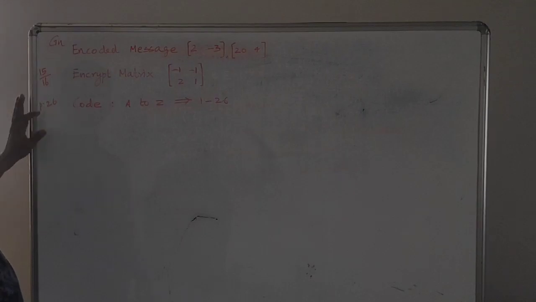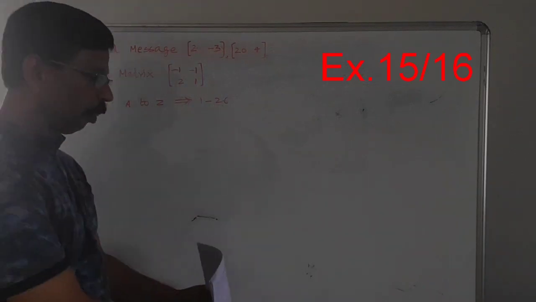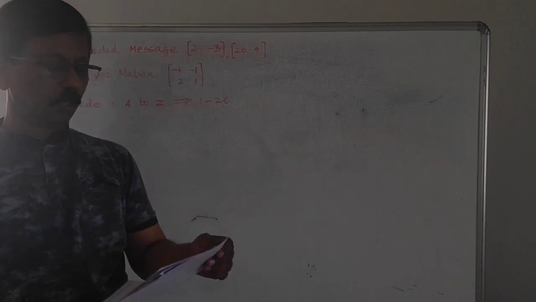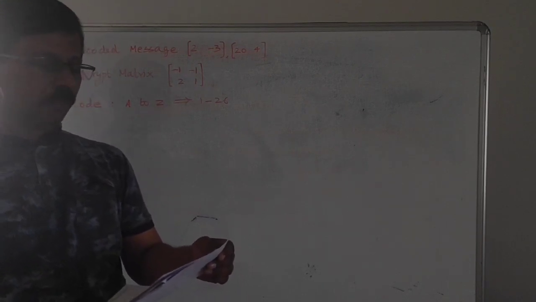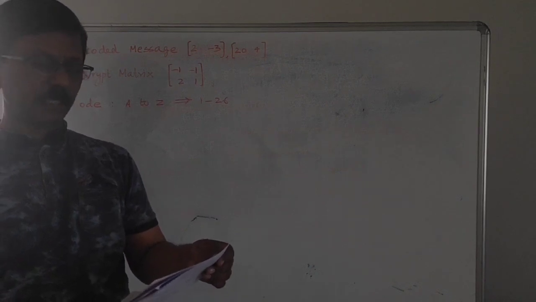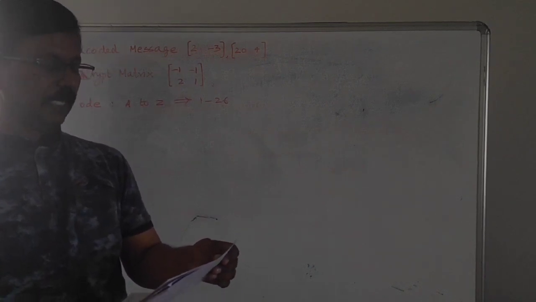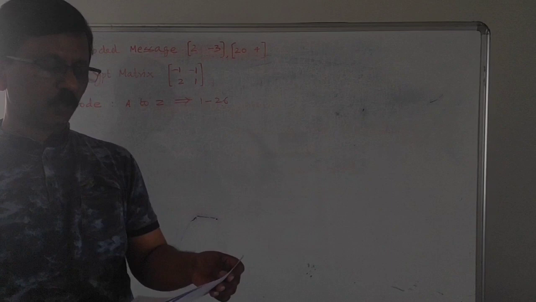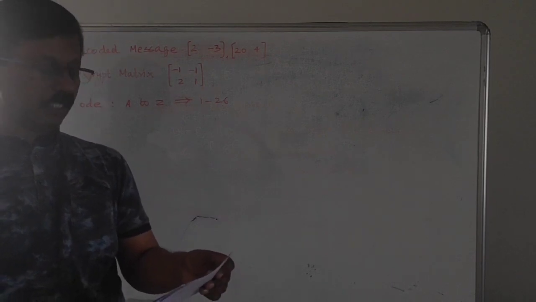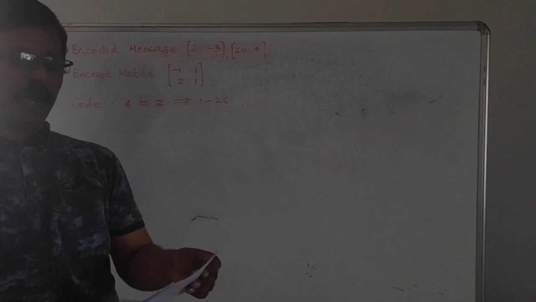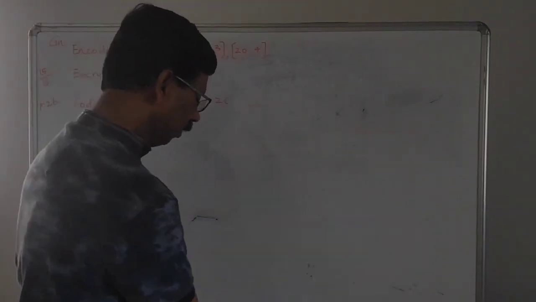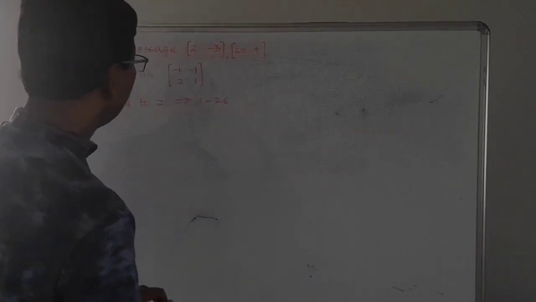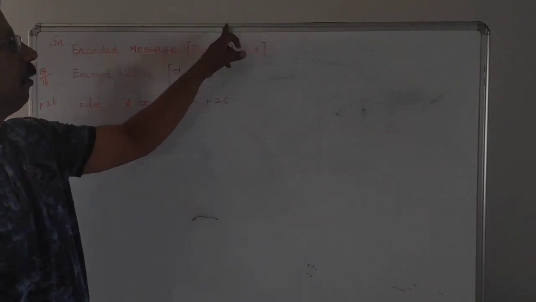Page number 16 in our material is problem 26. Now I will read the problem. Decrypt the received encoded message 2, minus 3, 20, 4 with the encrypt matrix [-1 -1; 2 1] and the decryption matrix as its inverse, where the system of codes are described by the numbers 1 to 26 to the letters A to Z respectively, and the number 0 to the blank space. For this given problem, we have to find out the message behind this.